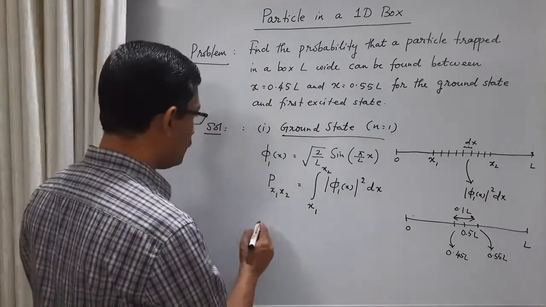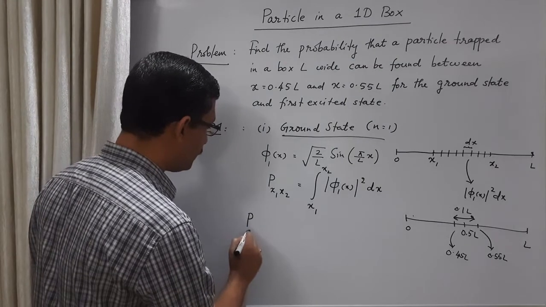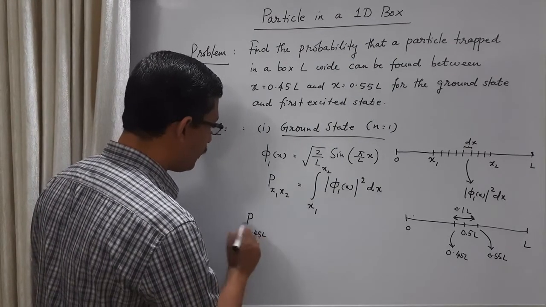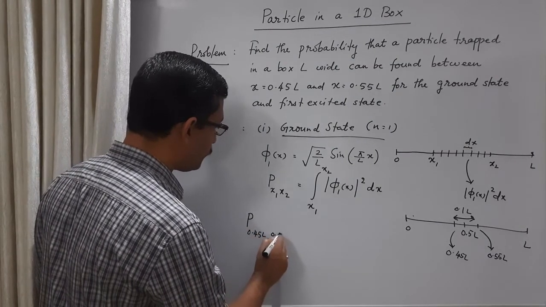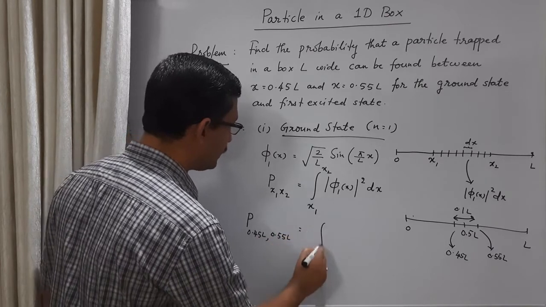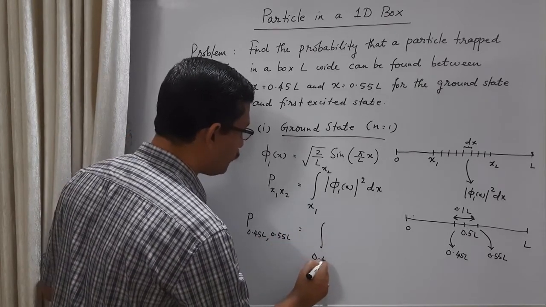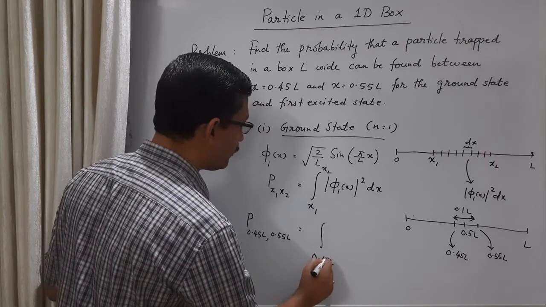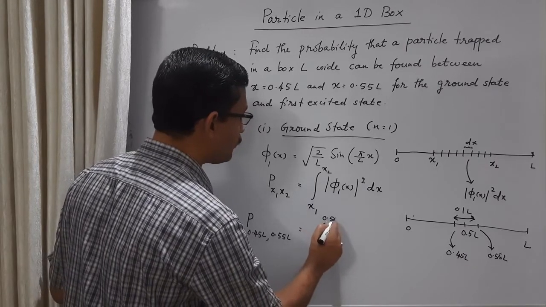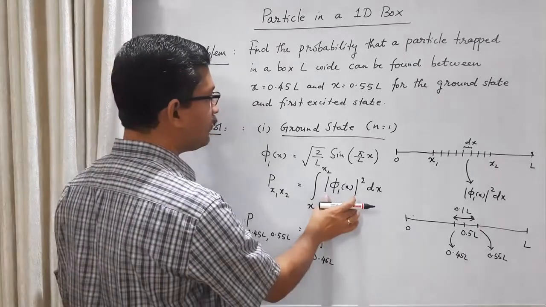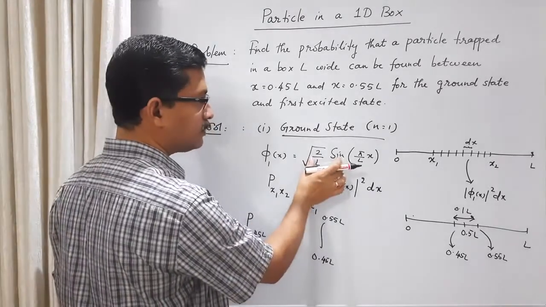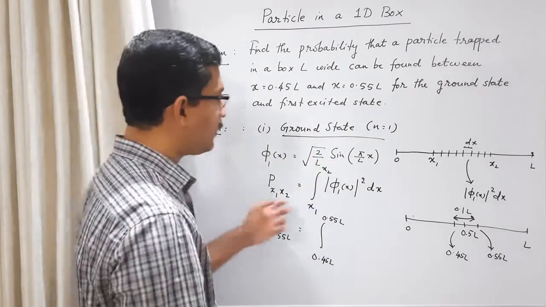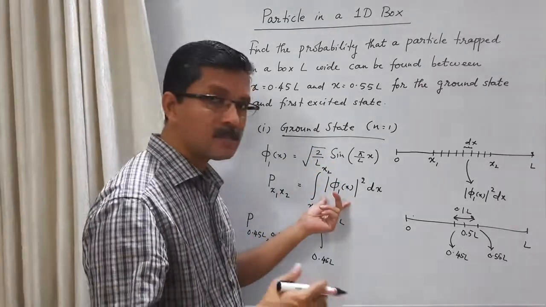So what is this probability? The probability of finding the particle between 0.45 L and 0.55 L is the integral where x1 is 0.45 L and x2 is 0.55 L, of phi 1 of x squared. Now, mod phi 1 of x squared is phi 1 star phi 1.